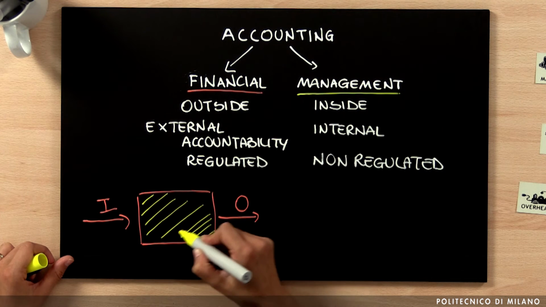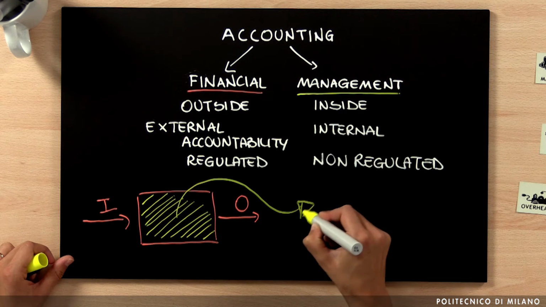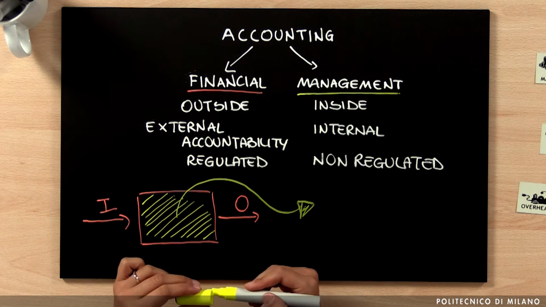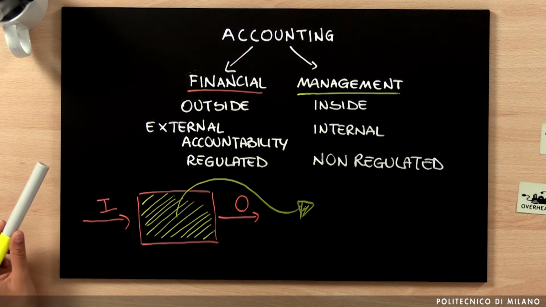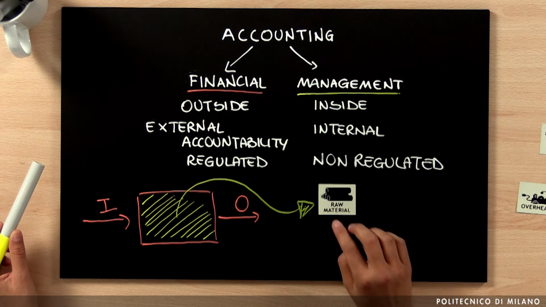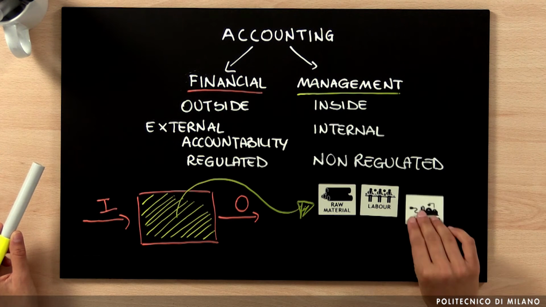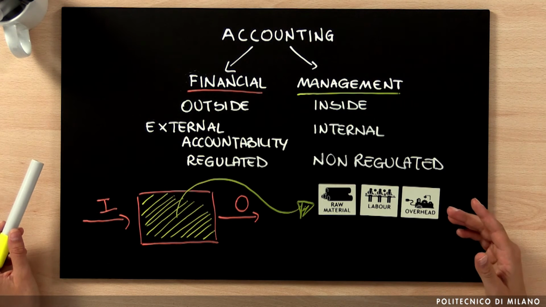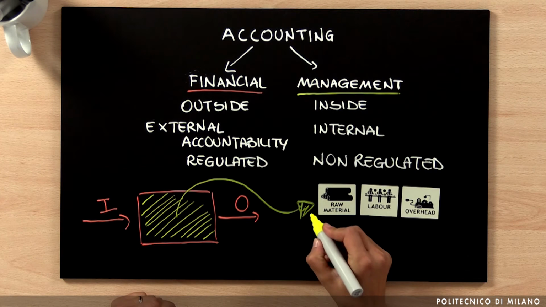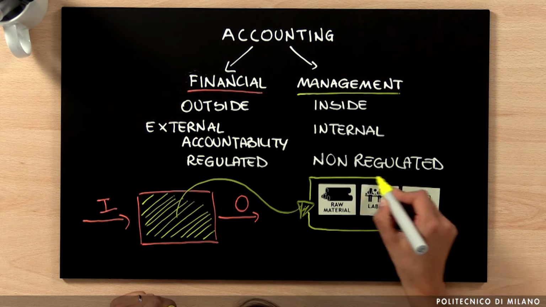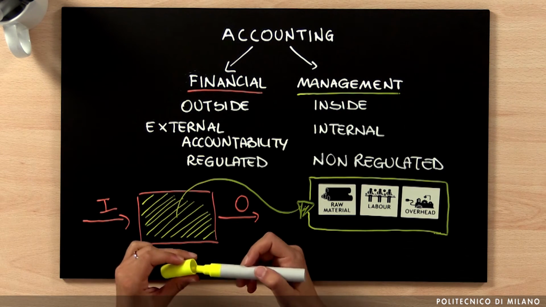So with management accounting, we are opening up what is happening inside here. If we consider the black box, what we can have inside, with management accounting, we are providing very detailed information on resources that are used inside this black box, where these resources can be raw materials, but then we can also have labor resources, and we can also have all of the indirect costs, which are defined as overhead, both related to the production process and non-related to the production process. So all of these resources are detailed in the moment in which we are talking about management accounting. So we are opening this black box.